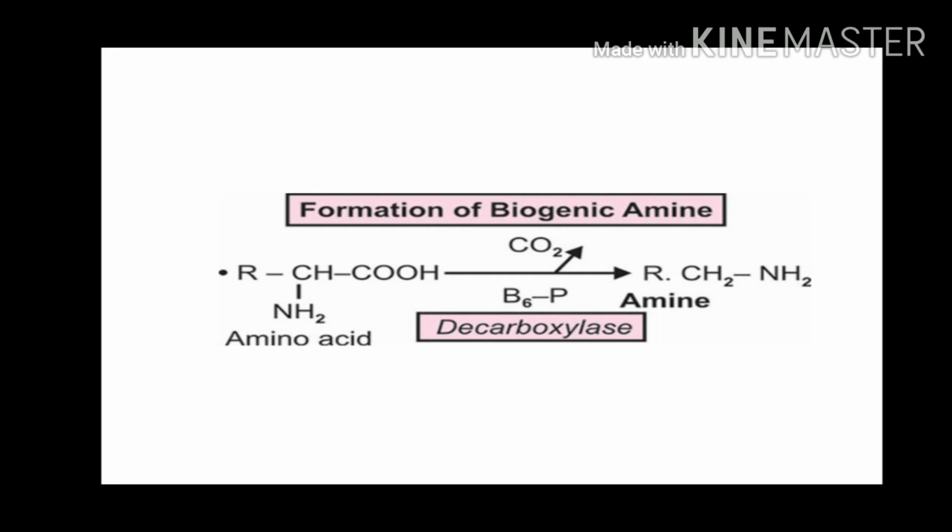Now let us look at a simple reaction of decarboxylation. So here you can see the carboxyl group of the amino acid is liberated in the form of carbon dioxide to form an amine, and this amine is called a biogenic amine. The enzyme that has helped in this reaction is the decarboxylase, and the coenzyme pyridoxal phosphate has also played its part in the conversion of the amino acid to biogenic amine in the process of decarboxylation.